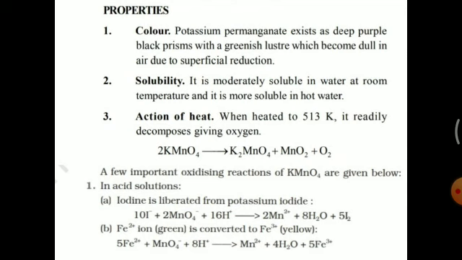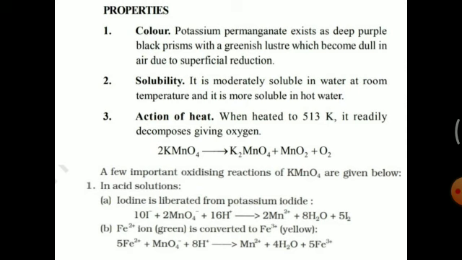And you know that in the 3d series, the highest oxidation state is exhibited by manganese. Manganese's maximum oxidation state is +7. So in KMnO4 it exhibits the maximum oxidation state, +7. So when it undergoes reaction, the oxidation number cannot increase, so a decrease in oxidation number takes place.